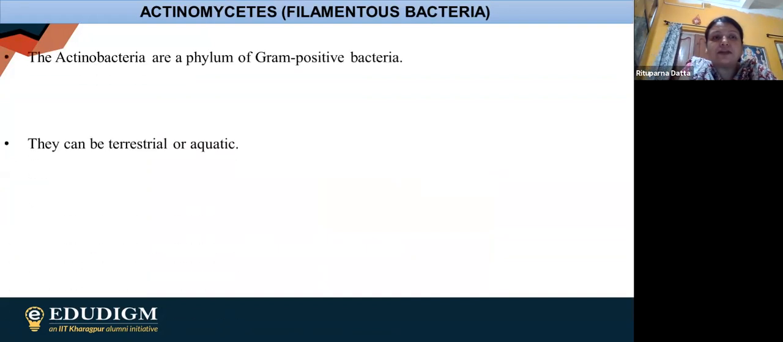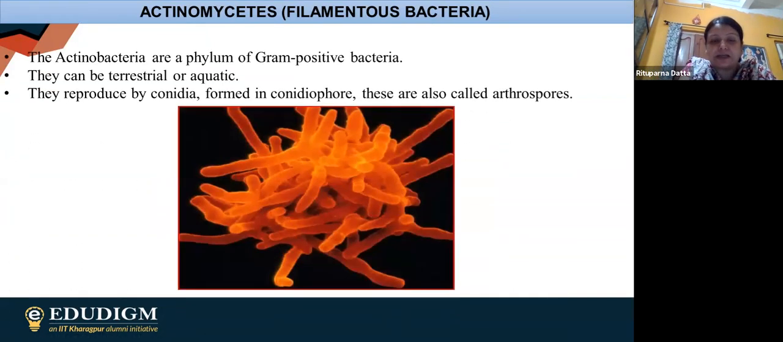Okay, so then we are having actinomycetes, the filamentous bacteria. The main feature of this filamentous bacteria is they are always gram positive. They may be aquatic or terrestrial, and normally they reproduce by spores, and those spores are known as arthrospores. So this much is enough for this filamentous bacteria. They are also helping in increasing fertility, in the soil itself.